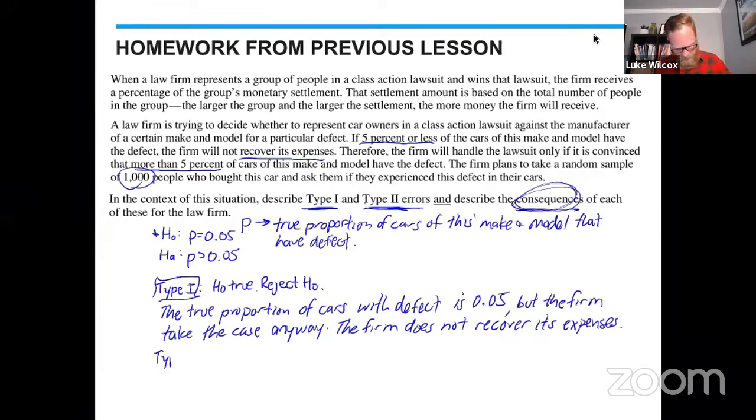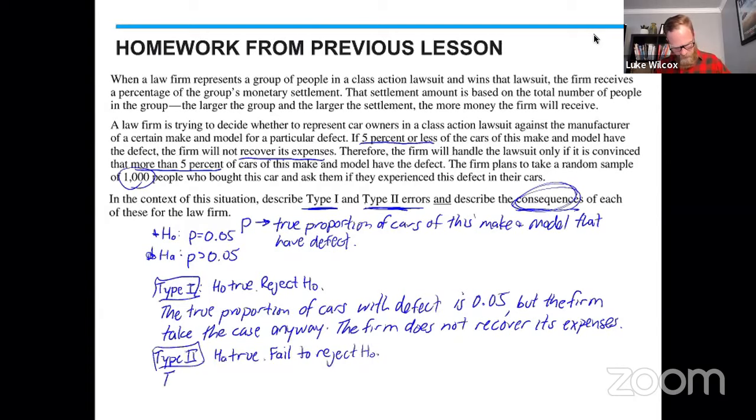Let's now talk about a type 2 error. And the definition for a type 2 error is that now the alternative is actually true, and the mistake now is to fail to reject the null hypothesis. So let's go ahead and put that in the context of the problem. Now we need the alternative hypothesis to be true.